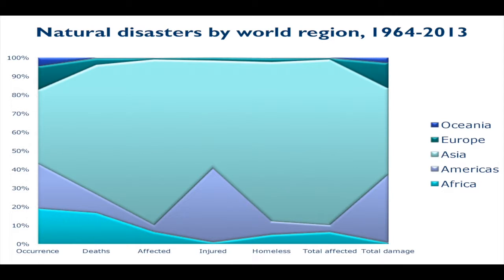And you can see here for many of the different factors, and not only just one or two, but multiple factors, Asia has the overwhelming largest area. And the more area in this graph represents the more of the disaster burden. I also want to point out as well in North and South America, the Americas, you can see that there are several different spikes here as well, in damage costs and several other factors. So we have to recognize also that the Americas also are disaster prone and have quite a bit of disaster burden overall.